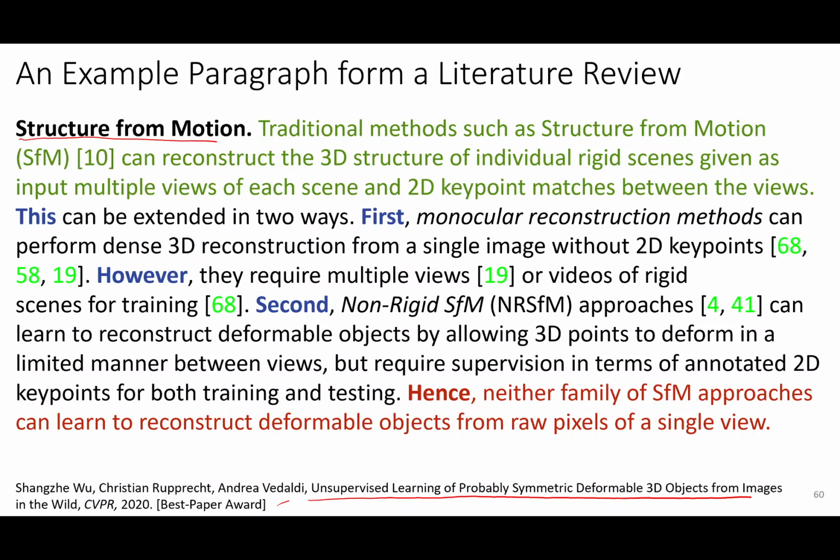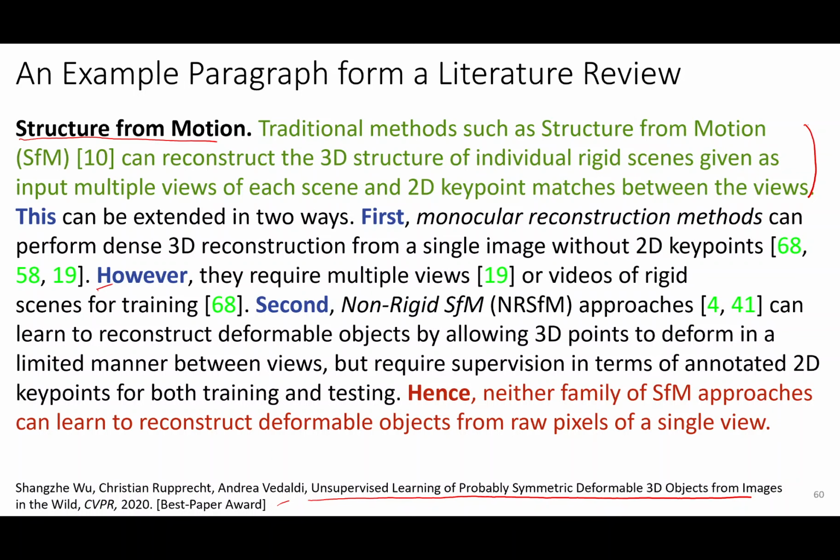Traditional methods such as structure from motion, SFM, can reconstruct the 3D structure of individual rigid scenes given as input multiple views of each scene and 2D key point matches between the views. So that's the topical sentence. And this can be extended in two ways. First, monocular reconstruction methods can perform dense 3D reconstruction from single images without 2D key points.